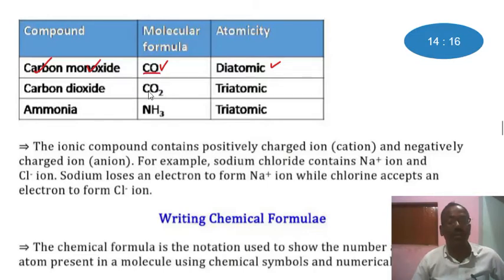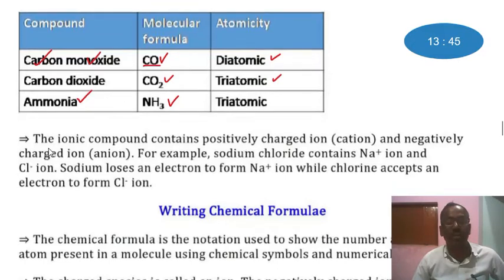Carbon dioxide, the molecular formula is CO2. So this is triatomic because the total number of atoms is here: carbon has 1 and oxygen has 2, 1 plus 2 equals 3. Ammonia, molecular formula NH3, and here the number of atoms is 4.